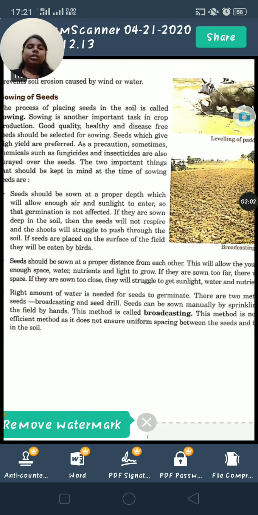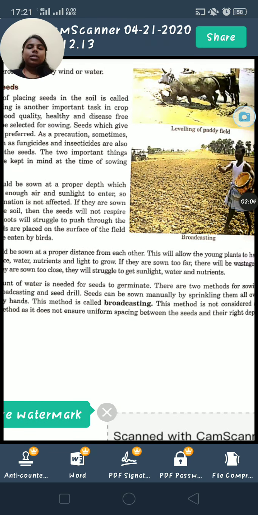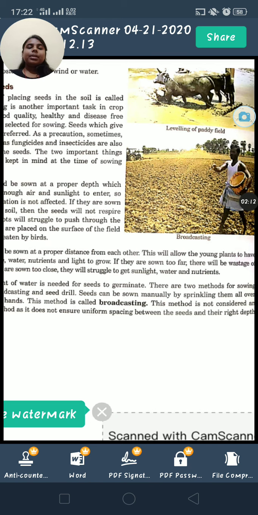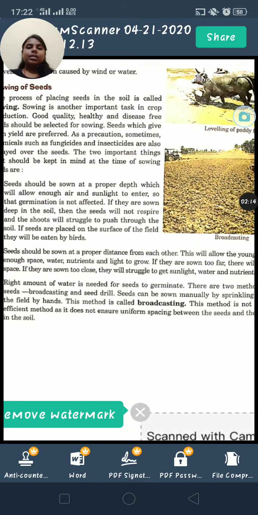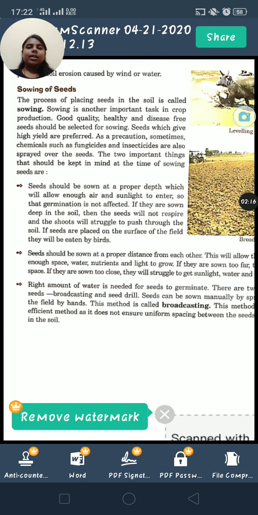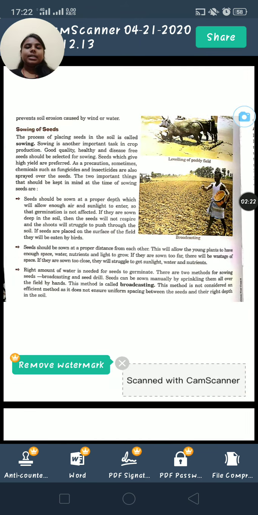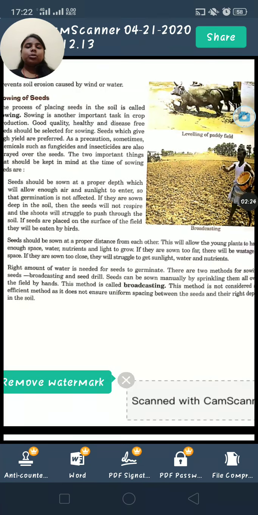If we just keep the seed on the surface of the soil, there are chances that birds may eat all the seeds. Then there will be no seed left for germination. So the first thing we have to keep in mind is that seed should be sown at proper depth, neither too deep nor at the surface.